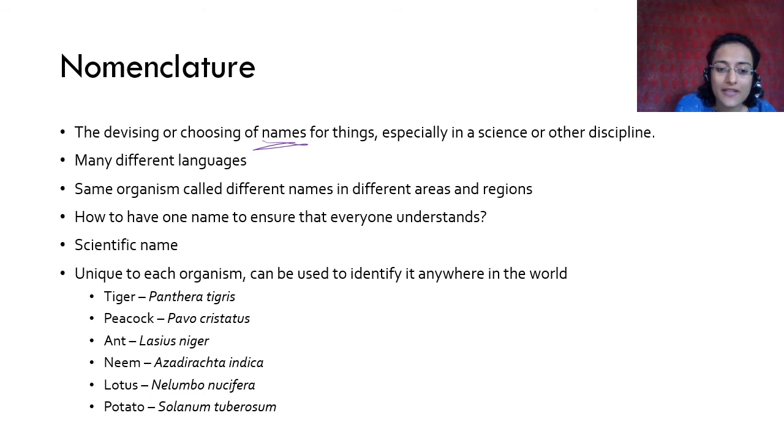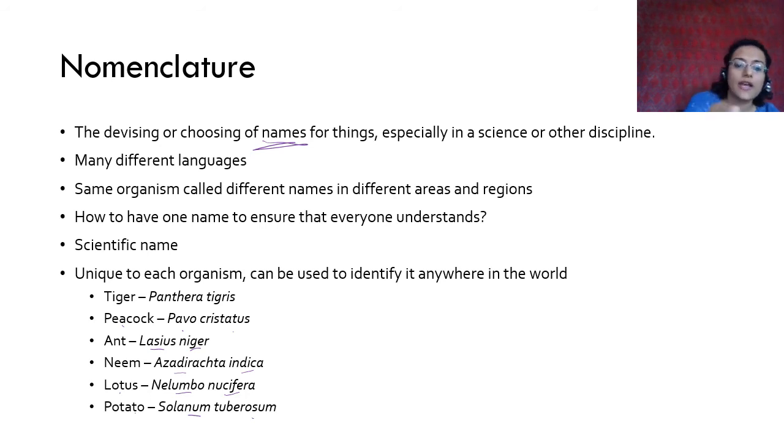So tiger is Panthera tigris. Peacock is Pavo cristatus. Ant is Lasius niger. Neem is Azadirachta indica. Lotus is Nelumbo nucifera. Potato is Solanum tuberosum. You see that I have written these names in italics. I will give you the significance of this ahead in the next slide.